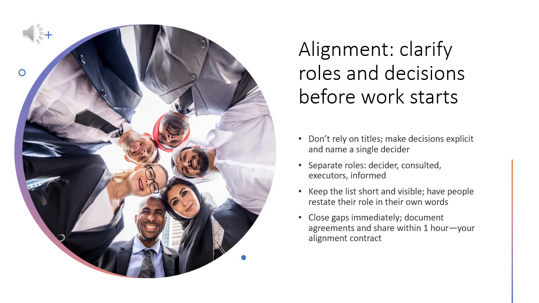Misalignment hides in assumptions. Do not rely on job titles to define decisions. Make decisions explicit and name the single decision maker. Separate who decides, who is consulted, who executes, and who is informed. Keep the list short and visible. Ask people to repeat their part in their own words. Listen for mismatch. Close gaps in the same meeting. Capture agreements in writing. Share the notes within 1 hour. Treat this as your alignment contract.